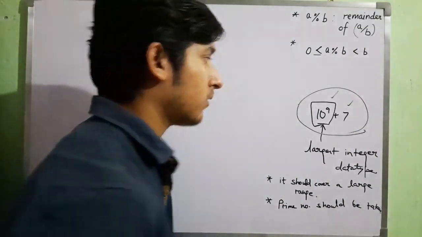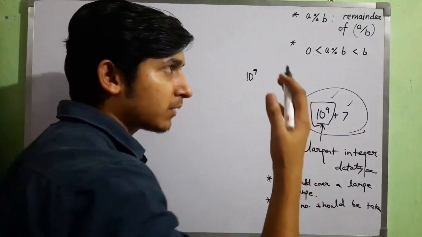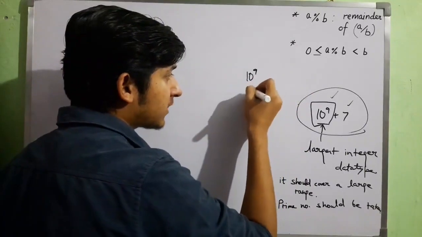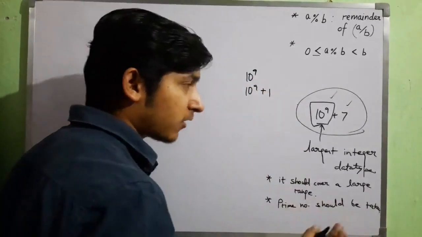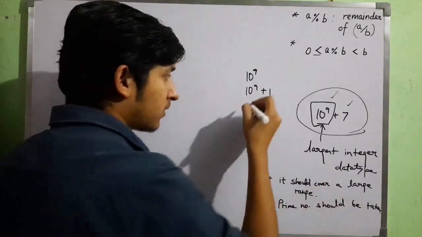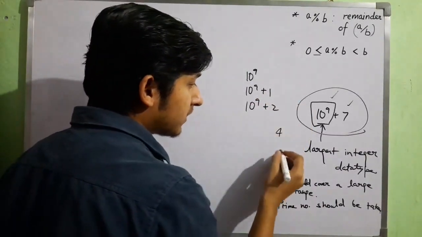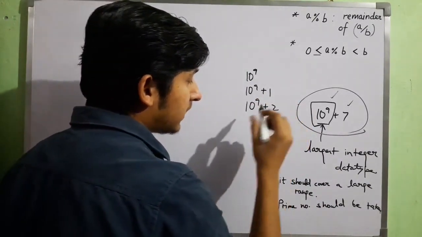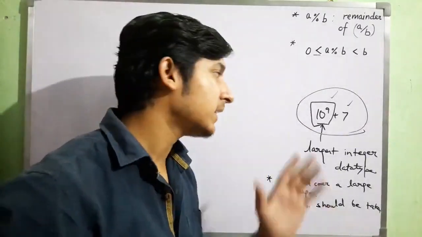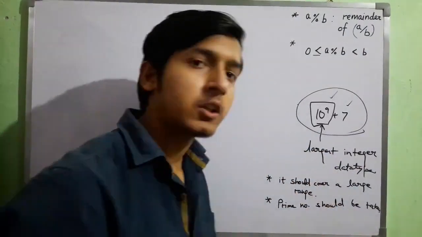Now 10 raised to 9 is definitely not a prime number, the 0 is here, so it is divisible by 2 and 5, and 10 also. 10 raised to 9 plus 1 is again not a prime number, possibly it's divisible by 23, I'm not sure, you may check. 10 raised to 9 plus 2 is again even, plus 4 even, plus 6 even. Plus 3 and 5 also have some factors. Now we understand that this is the first number after 10 raised to 9 that is prime, so we take this.